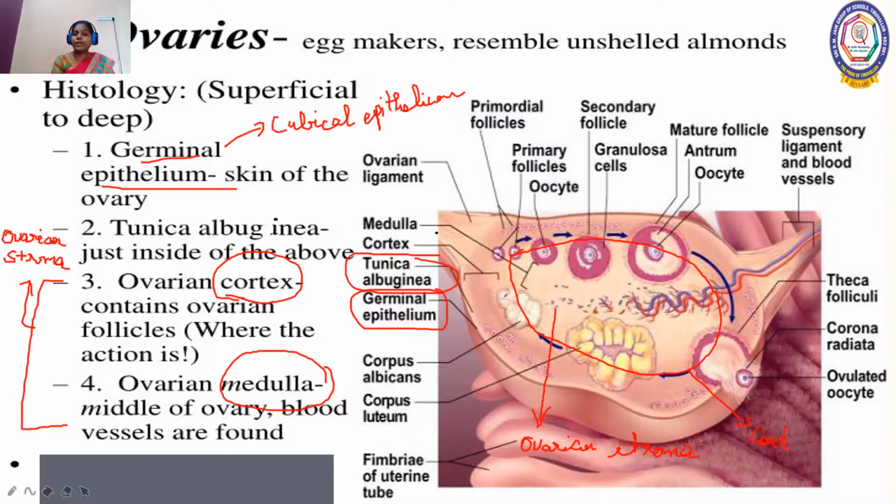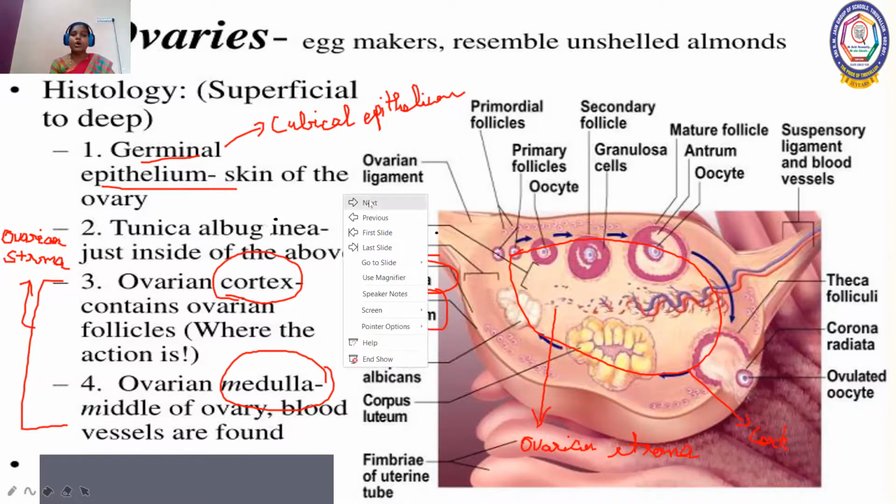The follicular development and ovulation everything take place in the cortex region only. The medullary part contains the blood vessels, so the blood supply to the ovary comes through the medullary region. This is how the cortex and medulla make up the structure of our ovaries.